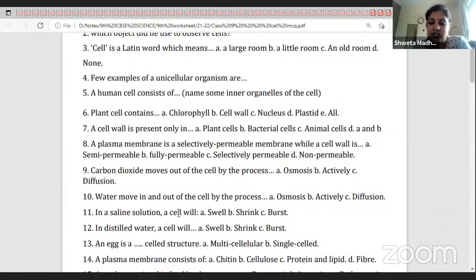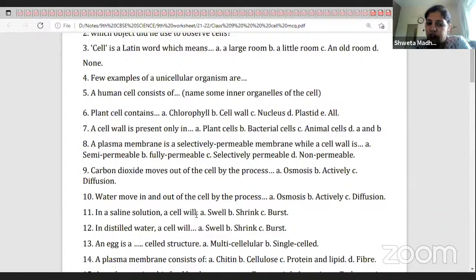In a saline solution, a cell will shrink in size. Saline solution has more solute particles, salts, so the water will be less. If water is less outside, the cell will lose water, and due to the loss of water, it will shrink in size.